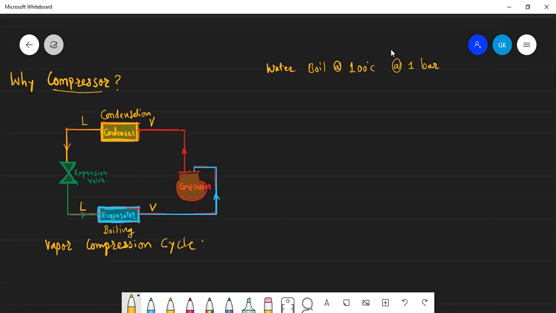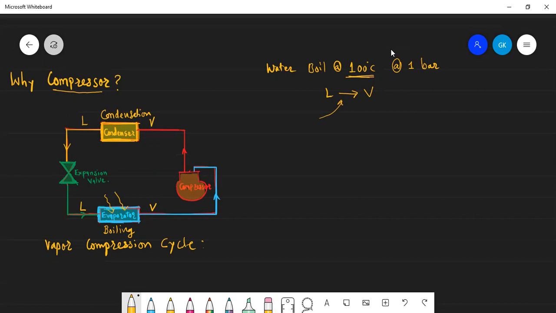Then when it reaches 100 degrees centigrade, liquid becomes vapor, and it is called the boiling process. During the boiling process, a lot of energy is absorbed. Similarly, in the evaporator, when liquid becomes vapor, a lot of heat gets absorbed from the system, therefore temperature decreases. So this is the overall principle of the evaporator.